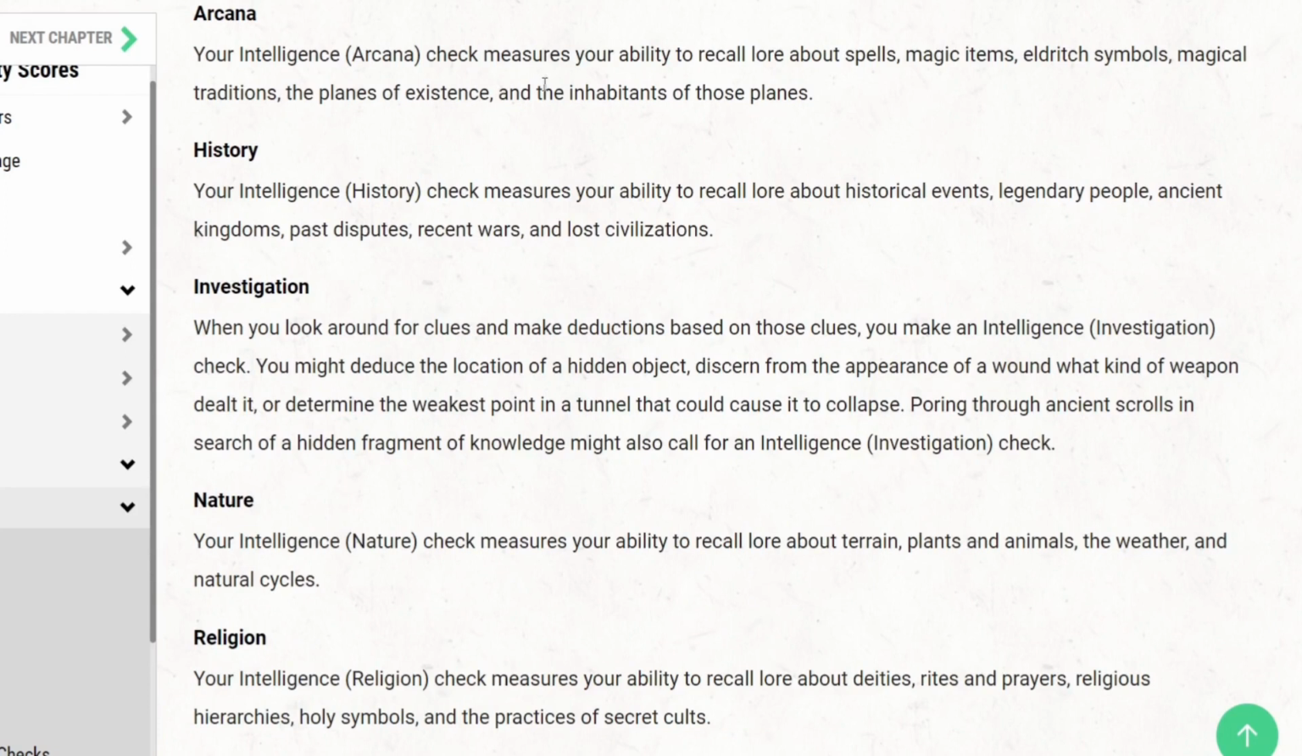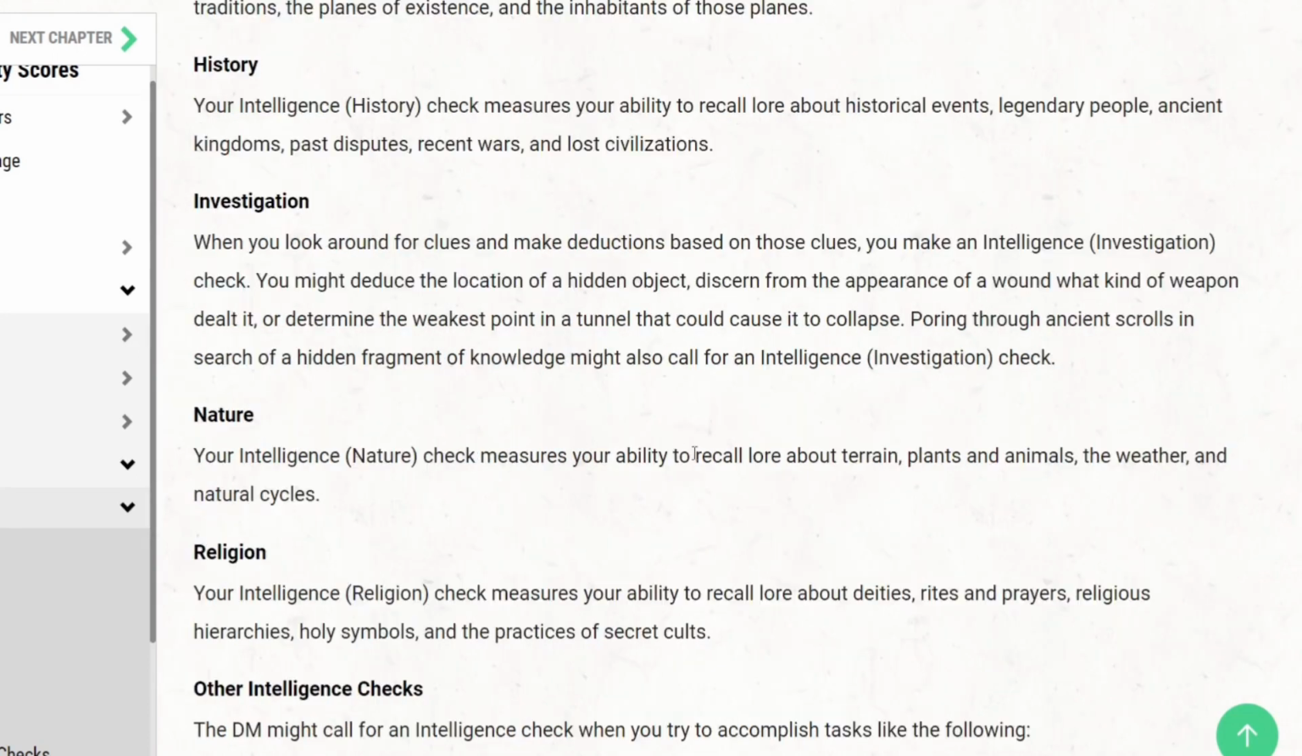Arcana checks, for example, measure ability to recall lore about spells, magic items, eldritch symbols, magical traditions, and planes of existence, and the inhabitants of those planes. History checks would measure ability to recall lore about historical events, legendary people, ancient kingdoms, past disputes, recent wars, and even lost civilizations. Additionally, you'd make a Nature check if you want to recall information about terrain, plants, animals, the weather, or even nature cycles.